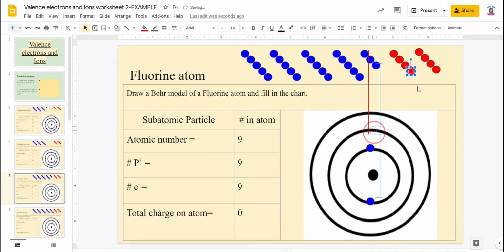We're going to use red because there's only 2 shells that are going to be occupied here. So we're going to put 7 in our second shell. And now we've created our Bohr model for a fluorine atom.